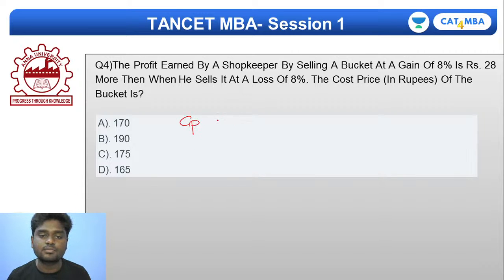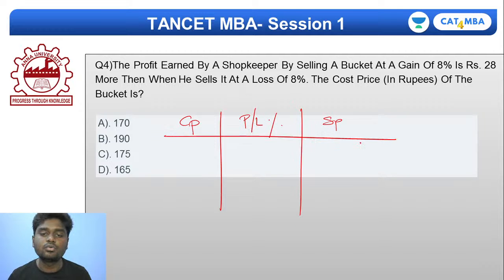I'll try to find the cost price, the profit or loss percent which I inferred, and the selling price. Let's assume the cost price to be 100x. The profit earned by the shopkeeper by selling a bucket at a gain of 8% is rupees 28 more. This is really important.